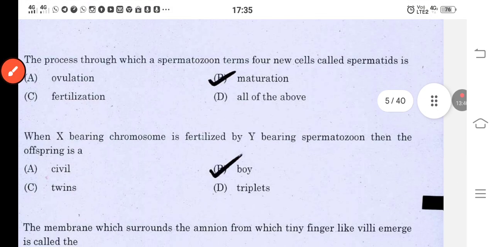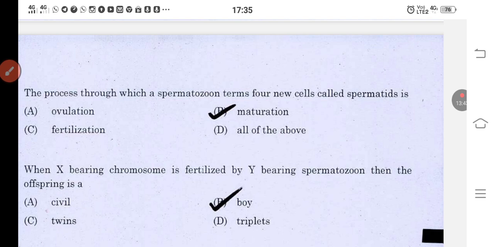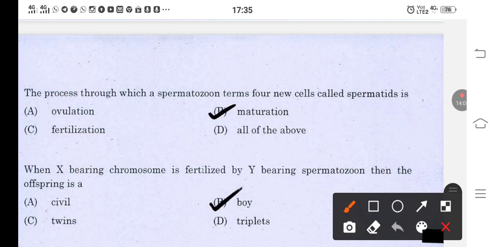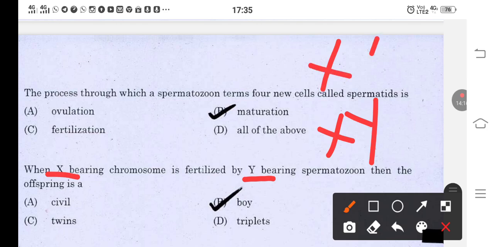Okay, next. When an X bearing chromosome is fertilized by a Y bearing spermatozoa, then the offspring is a dash. The options are civil, boy, twins, triplets. So over here we should notice these two things, the X and the Y chromosome. If it is XY, then we call it a boy. If it is XX chromosome, then we call it a girl.